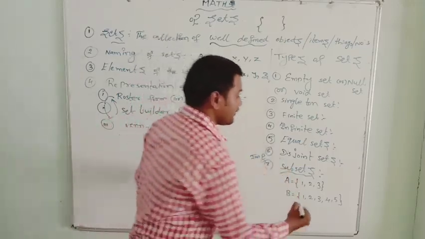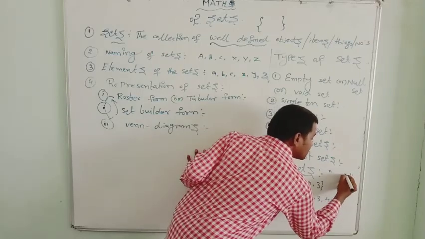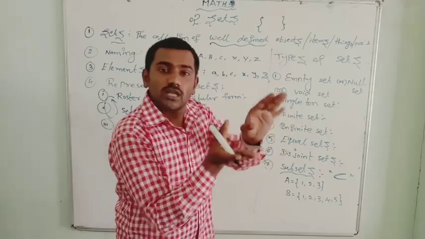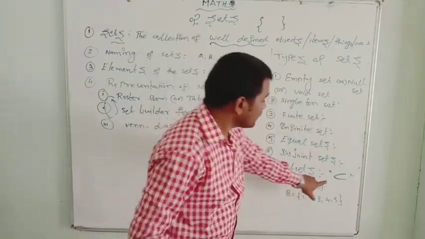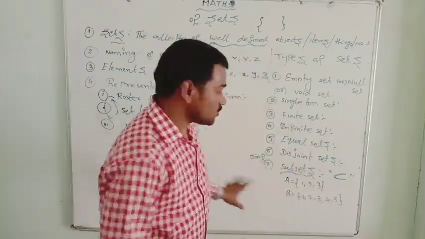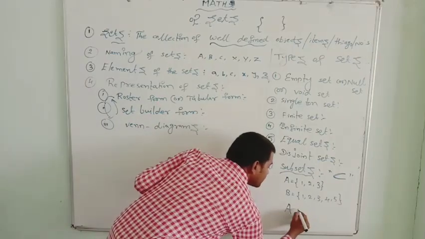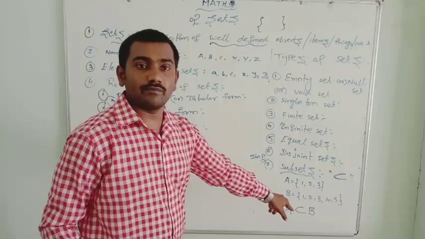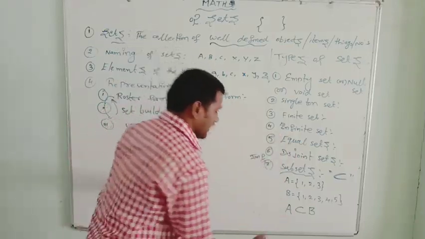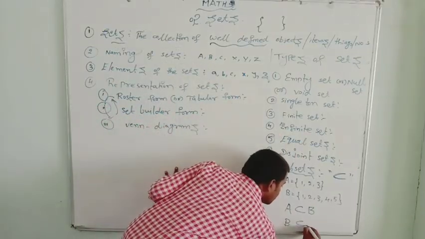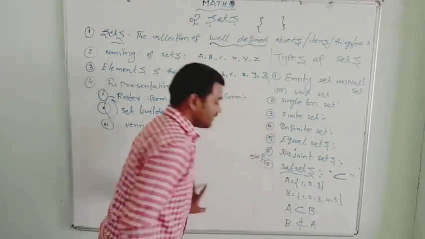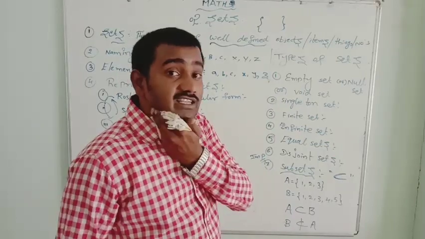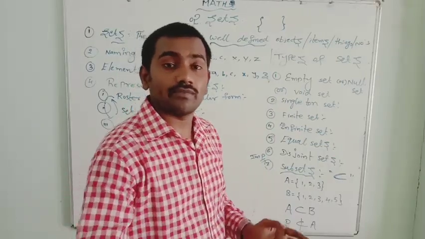Subset symbol I will tell you. This is the subset symbol, like a C. Okay, this is the subset symbol. So now here I can write A is subset of B. But B is not a subset of A. So what is the meaning of a subset?